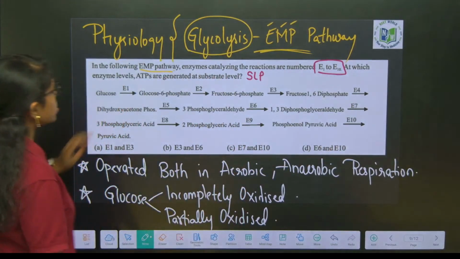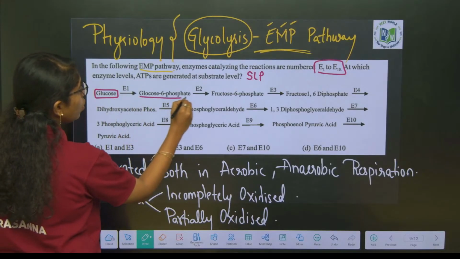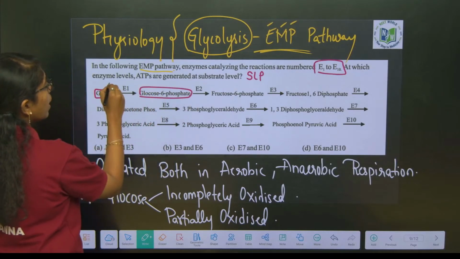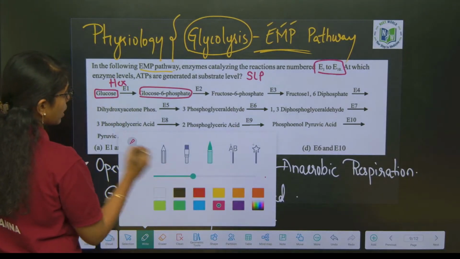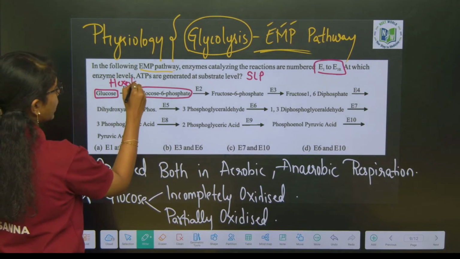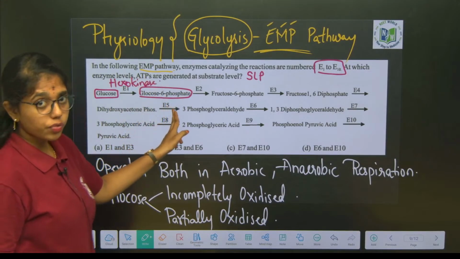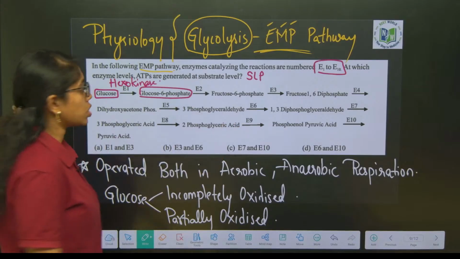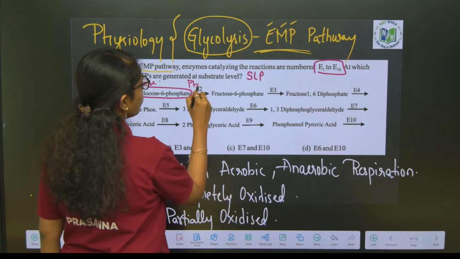At the very first step, glucose is converted to glucose 6-phosphate by the enzyme hexokinase. Glucose 6-phosphate to fructose 6-phosphate is by phosphohexoisomerase.